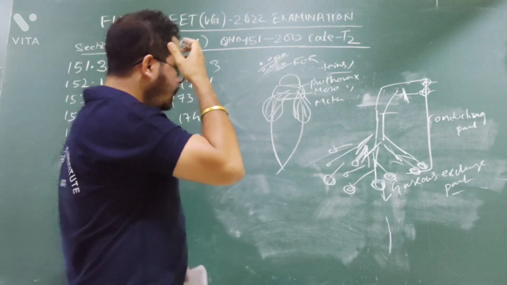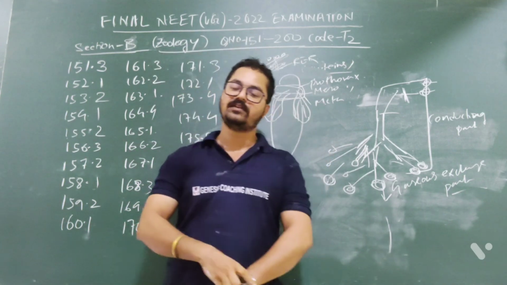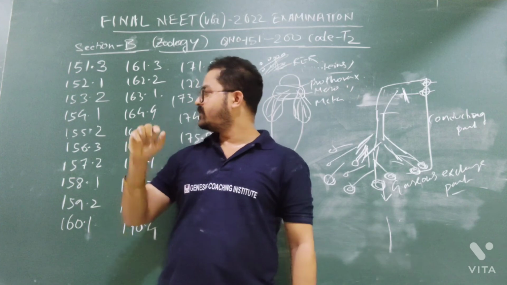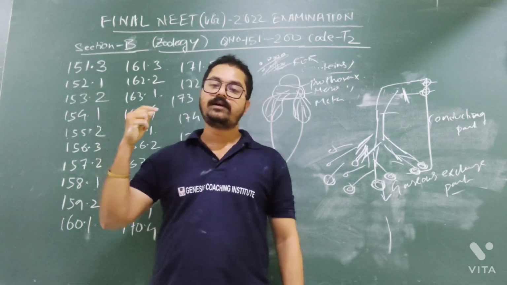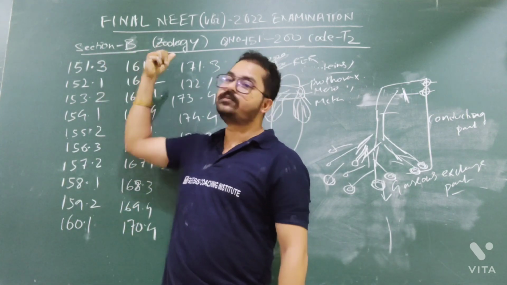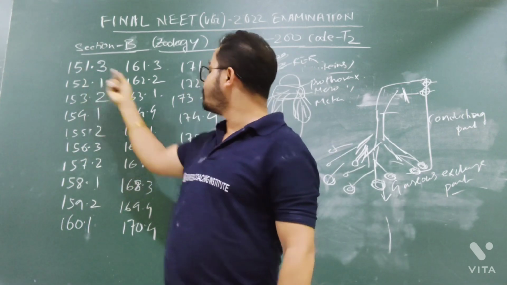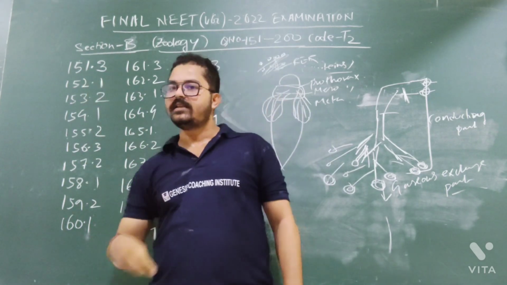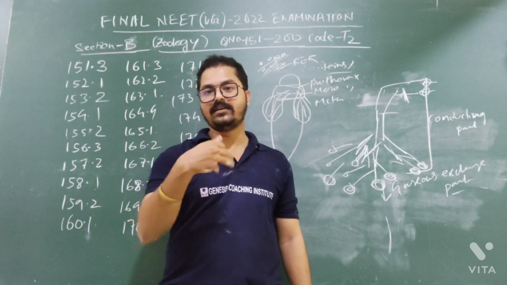So today, let us stop here, otherwise the video will become very long. This is the first part of the zoology, the third part of our NEET paper solving. Today we have discussed the zoology portion, part 1, from question number 151 to question number 176, and the remaining 24 or 25 questions we will discuss in a later video.